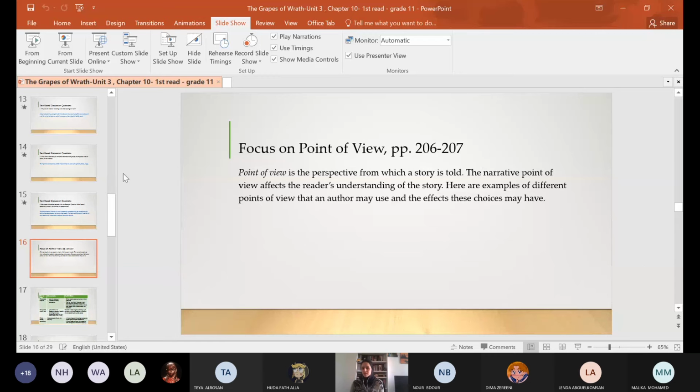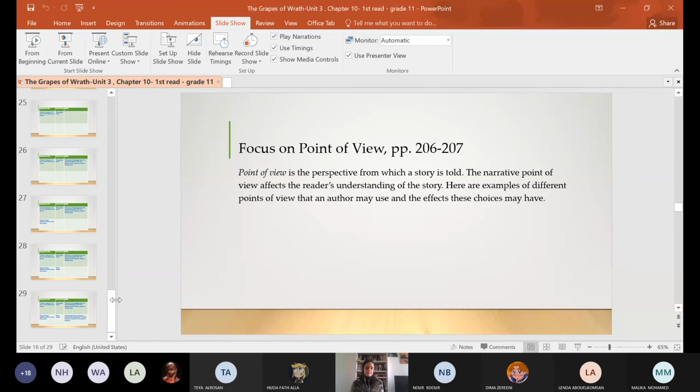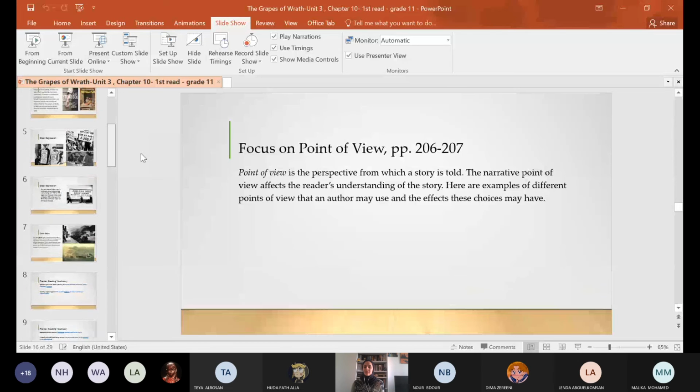Okay, girls, we finished the first read. Do you have any questions? No. Any questions for the first read? No. What do you think? Again, let's discuss The Grapes of Wrath. Did you like the way the author moves from the first person point of view to the second, to the third omniscient, to the first again? You liked it? What is the effect that gives you?